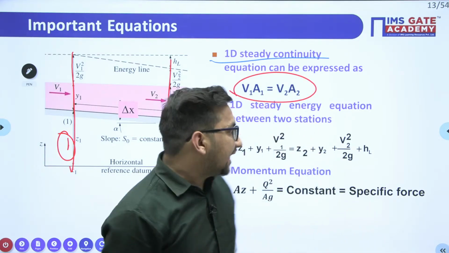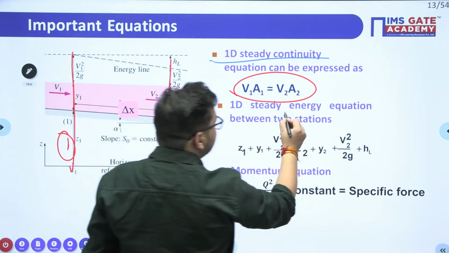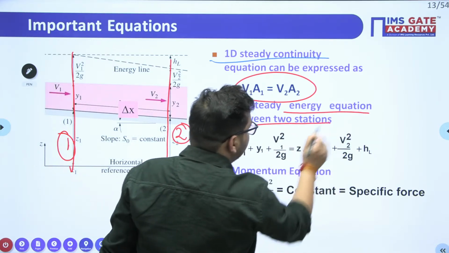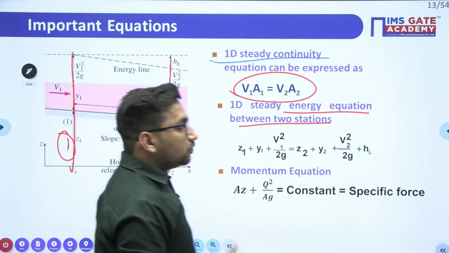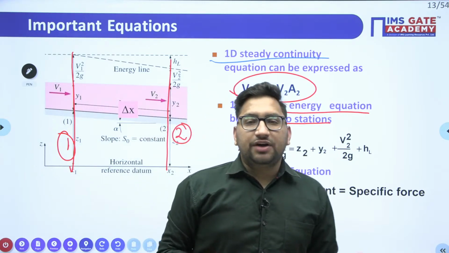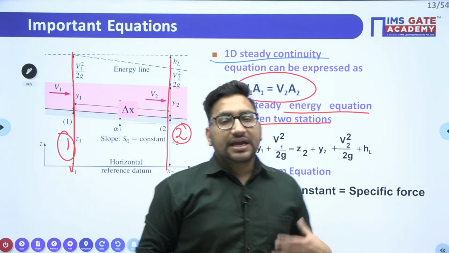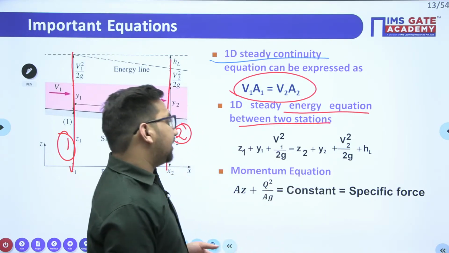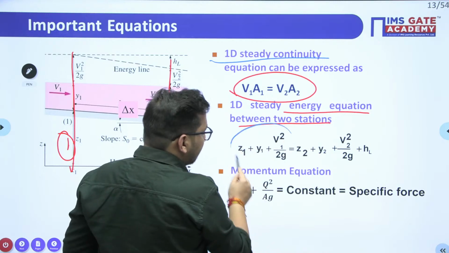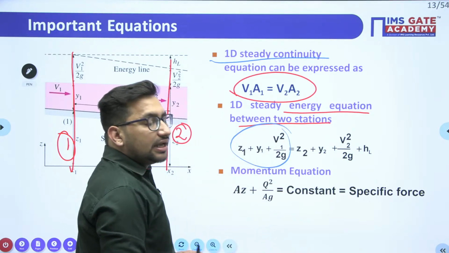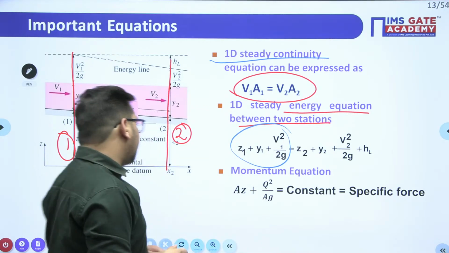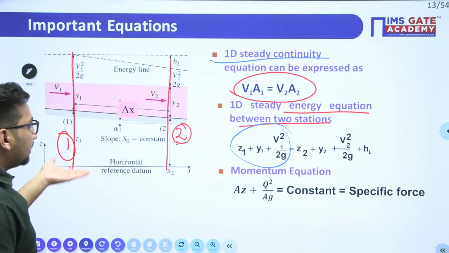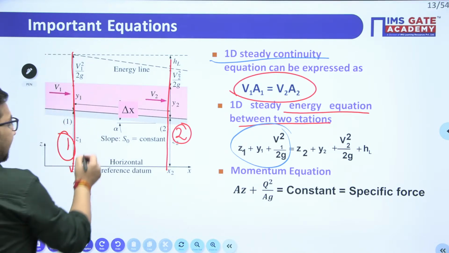Clear? Second thing is your energy equation between two lines, right? So the total energy between two lines is going to remain the same if you neglect the losses, right? But if there is a loss at any particular section, there can be three types of energies. One will be due to this head from the datum, we call it the datum head.